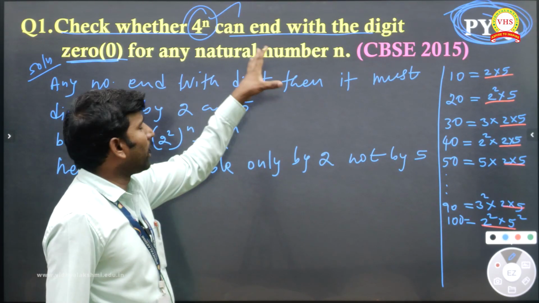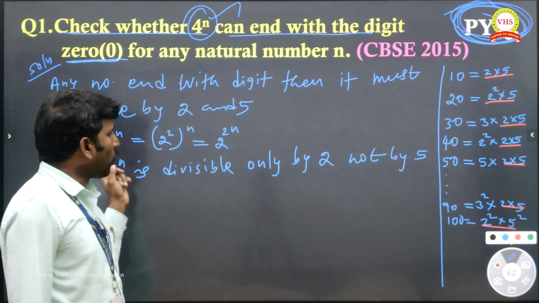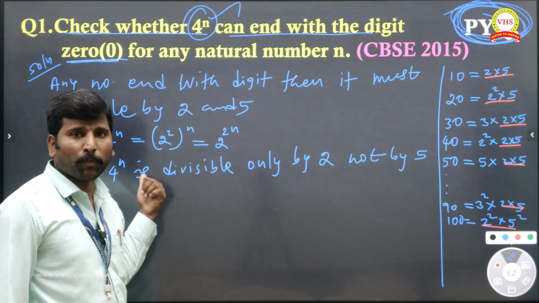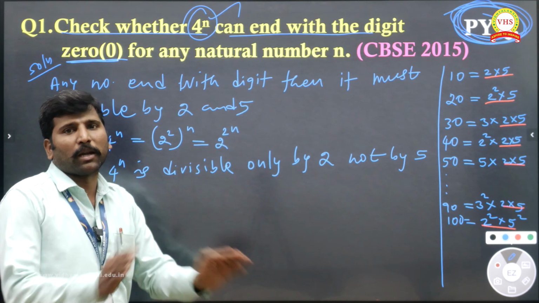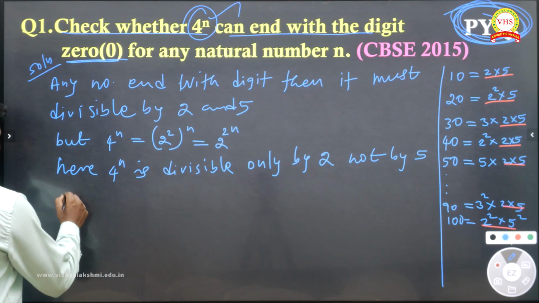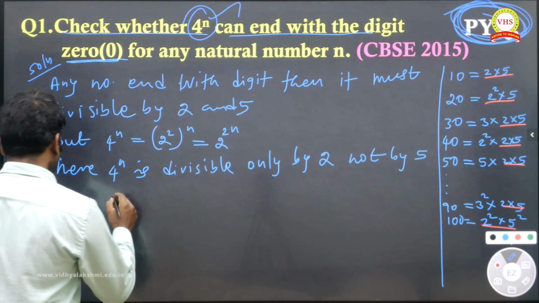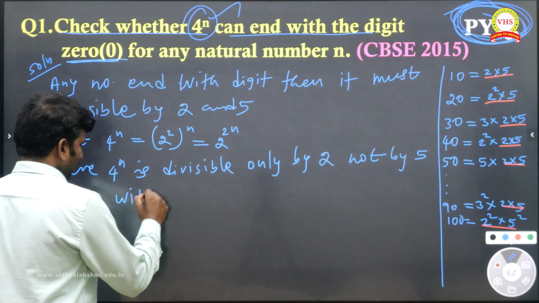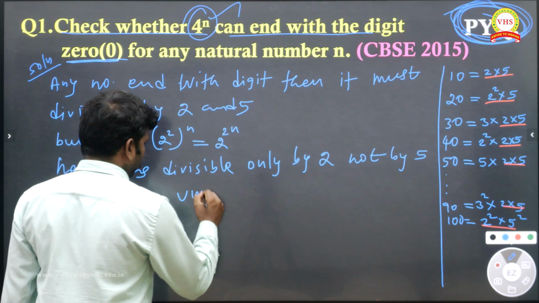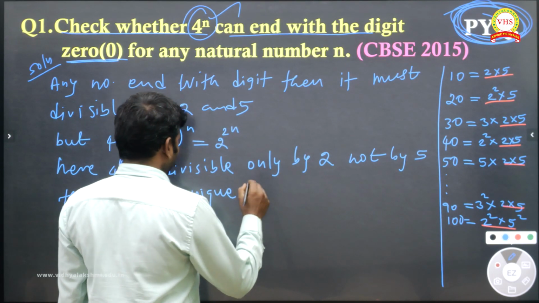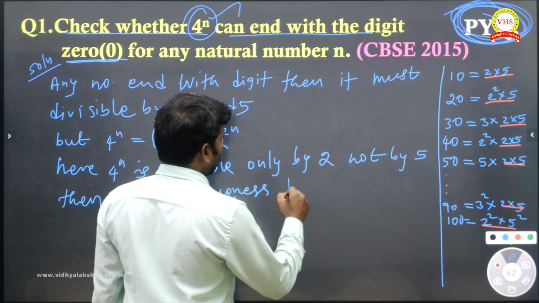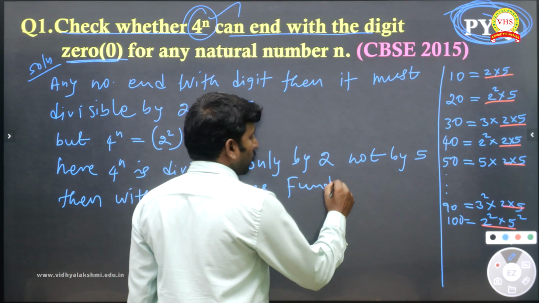With the uniqueness, the fundamental theorem of arithmetic, there is no other number that divides 4 power n, so this is not possible. Understand? With the uniqueness, the fundamental theorem of arithmetic,